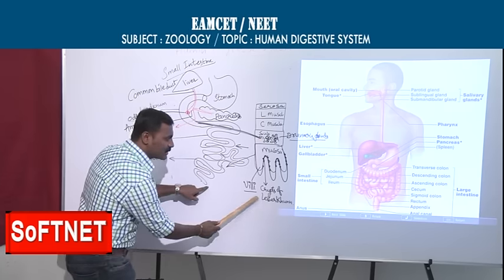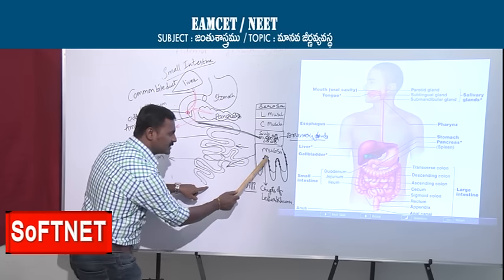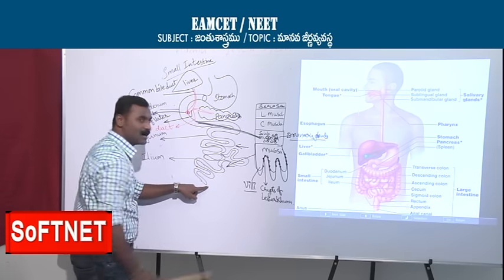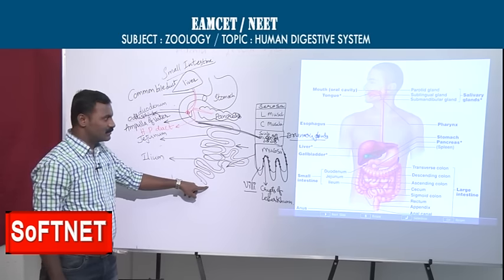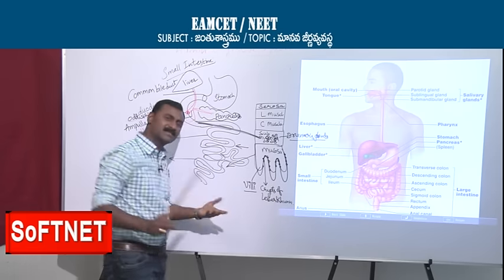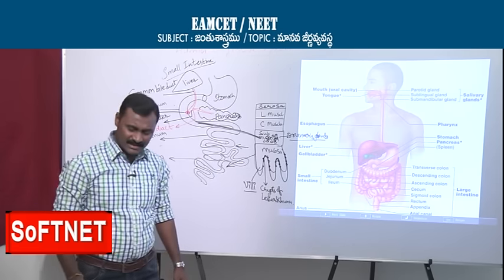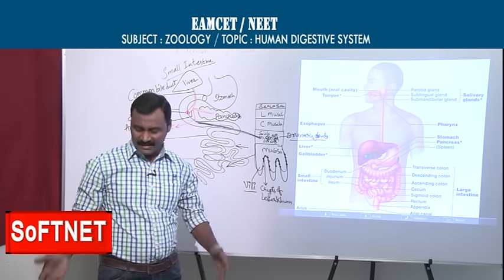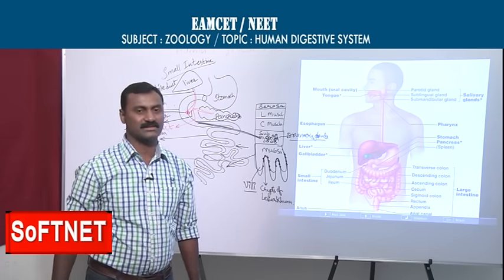Where are the crypts of Lieberkühn? They are present at the base of the villi in the mucosa. But the function of these two, Brunner's glands and crypts of Lieberkühn, is the same. Both release succus entericus. What is succus entericus? Succus entericus is nothing but intestinal juice.